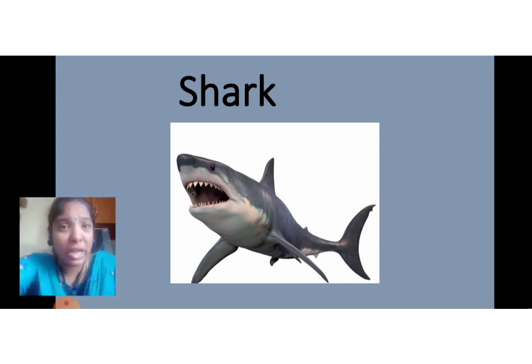It looks very big and has very sharp teeth. We find it very difficult to face it. It looks very dangerous. It also has the fin, the tail, the mouth and the eyes. It has all the water animals' body part features.